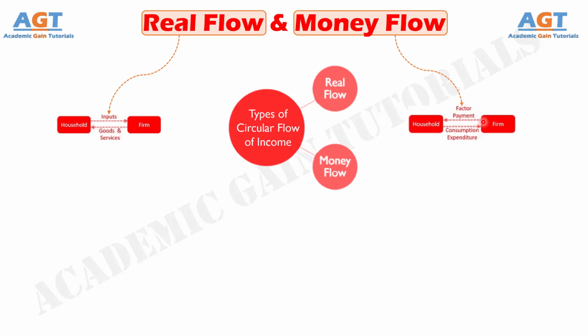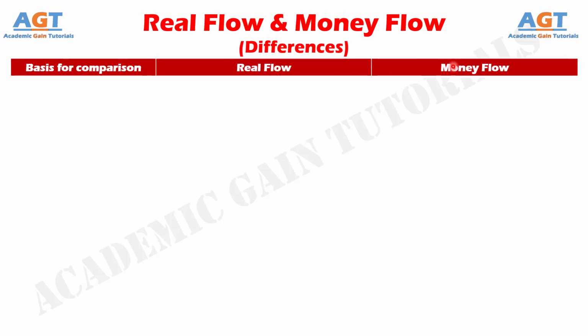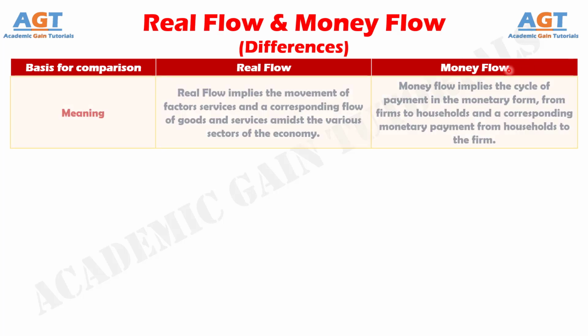So, let's look into the basic differences between real flow and money flow in a tabular form. Difference number 1. Real flow involves the flow of factor services from the owners, or households, to producers, or firms, and a corresponding flow of goods and services from the producers, or firms, to consumers, or households.